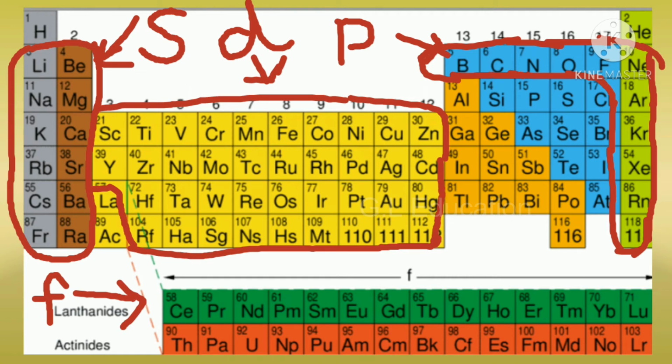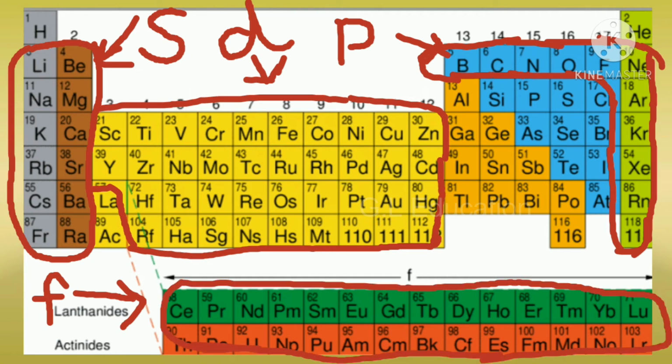F block elements. It includes 14 elements after lanthanum called lanthanoids and 14 elements after actinium called actinoids. They are placed at the bottom of the periodic table. They are called inner transition elements.